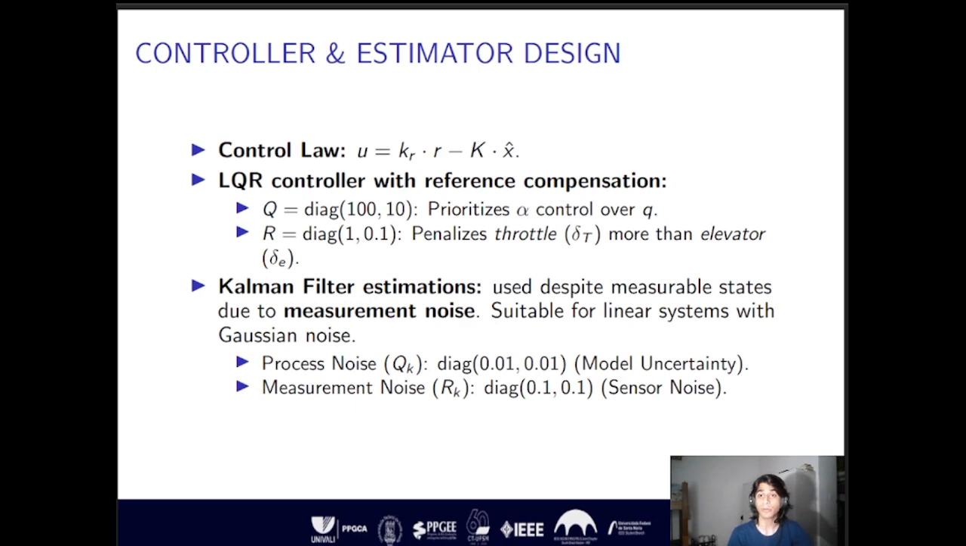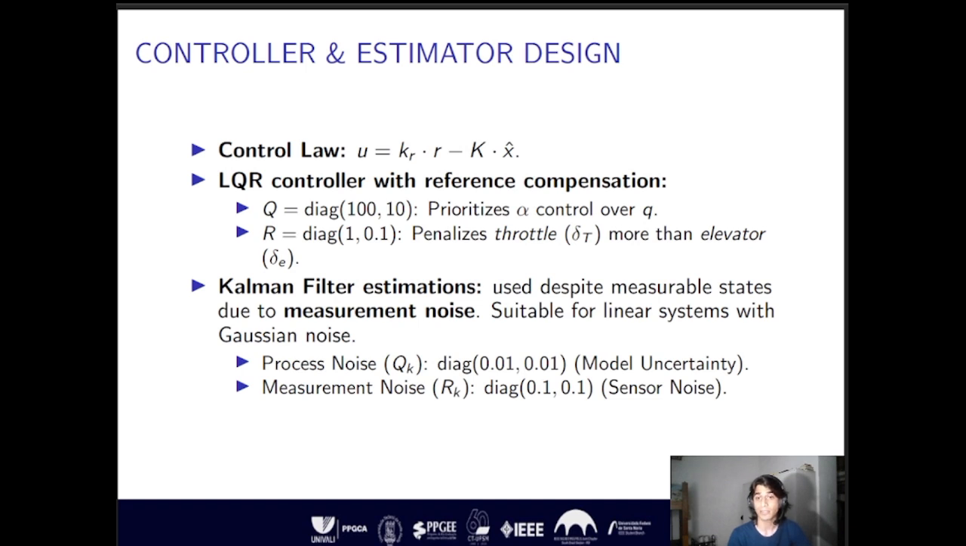The implemented control law follows this structure, where U is the control input vector, R is the reference signal, KR is the reference compensation gain, K is the LQR gain matrix, and X is the estimated state vector. For digital implementation, the continuous time model is discretized using the testing method with a sample time of 0.001 second, resulting in a discrete state space model suitable for implementation in digital control systems.